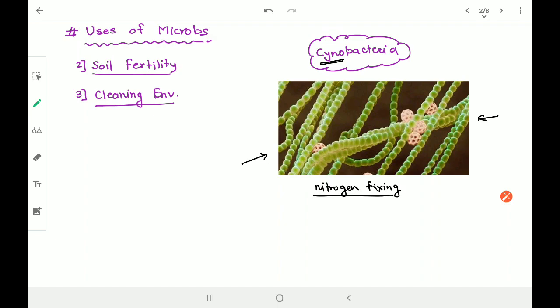These are called cyanobacteria. So these are present in the soil and increase the fertility of the soil. So I hope you understood that the bacteria play a very important role in making soil fertile. It adds humus into the soil, and the cyanobacteria fix nitrogen from the environment in the soil. At the same time, cleaning of the environment is also one of the important uses of the bacteria or microorganisms.